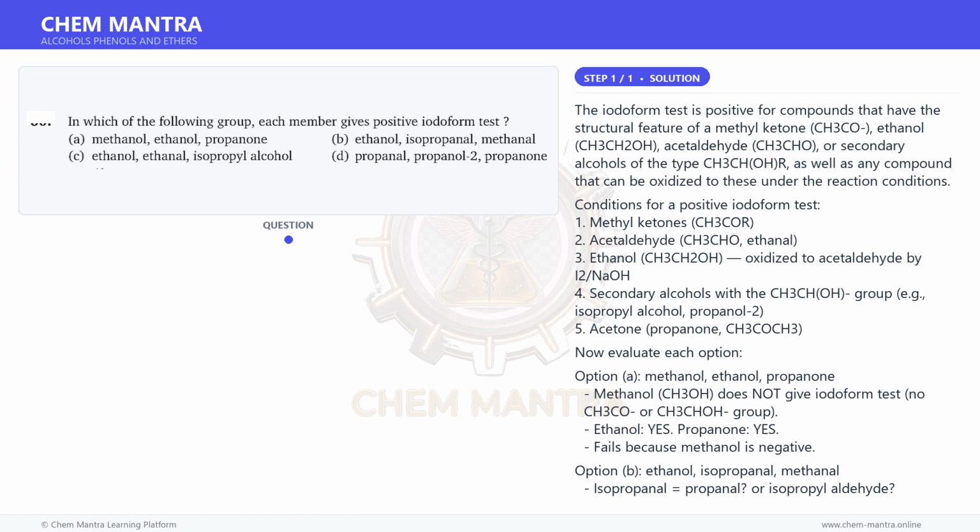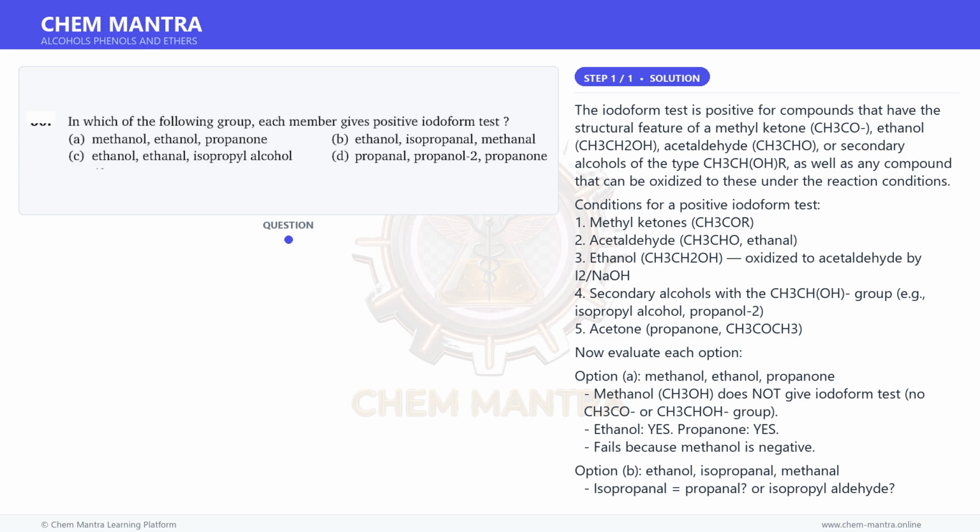Option C. Ethanol, ethanal, isopropyl alcohol. Ethanol, CH3CH2OH, yes, oxidized to ethanal under iodoform conditions. Ethanal, CH3CHO, yes, directly has the CH3CHO structure. Isopropyl alcohol, CH3CH(OH)CH3, propan-2-ol, yes, has the CH3CH(OH) group, oxidized to propanone, a methyl ketone. All three give a positive iodoform test.